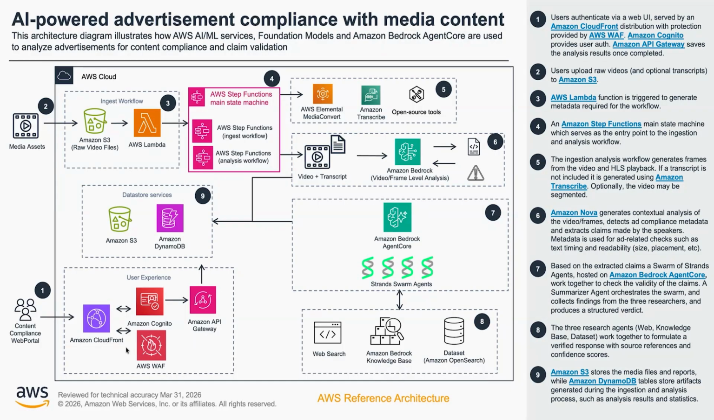Let's talk about the architecture. The front end is served using Amazon CloudFront, leveraging Amazon API Gateway for the service layer. When the user uploads media assets into Amazon S3, that triggers a Step Functions workflow to kick off the ingest and analysis workflow. AWS Elemental MediaConvert segments the video into frames for further analysis, as well as creating the HLS playback video to view on the UI, followed by